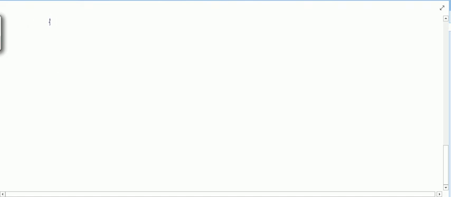So what are switches, and what are their types? There are basically three types of switches. First is the uncontrolled switch. What is an uncontrolled switch?